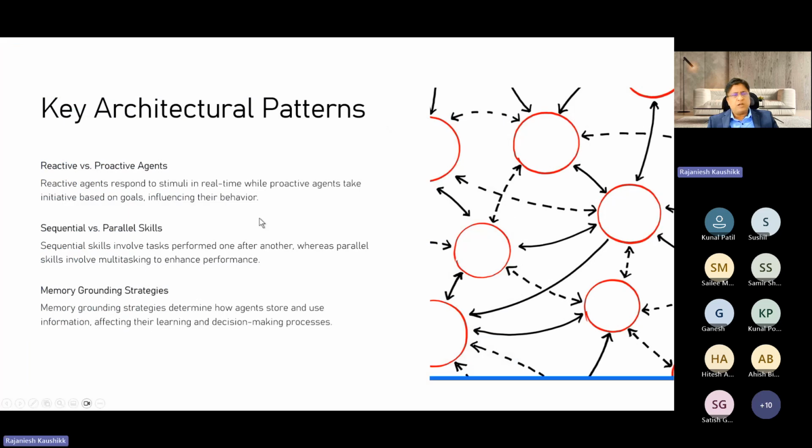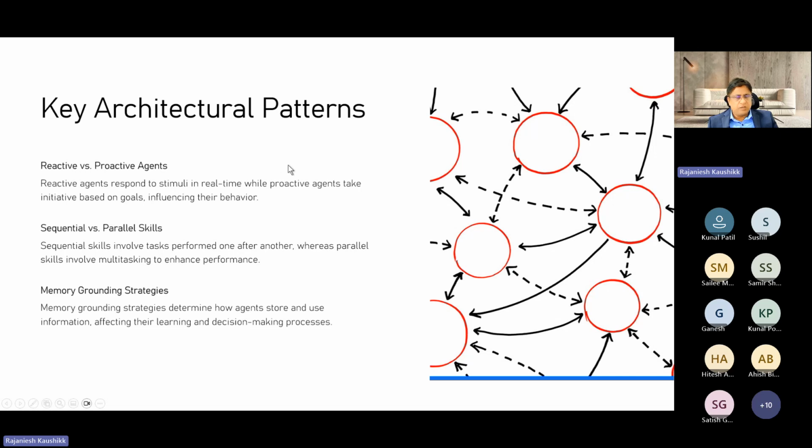So these are a couple of architecture patterns evolving from it. First are reactive versus proactive agents. A reactive agent responds to a stimulus in real time, while a proactive agent takes the initiative based on its goal. Then sequential and parallel skills.